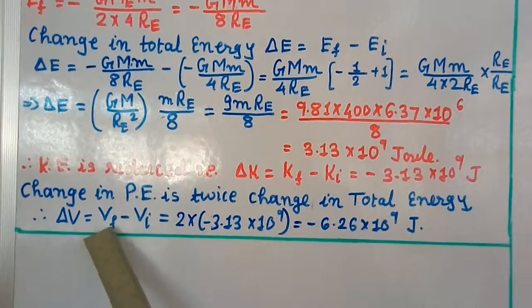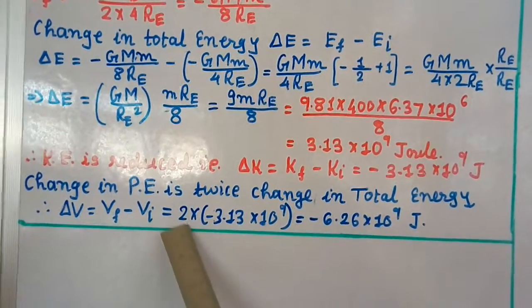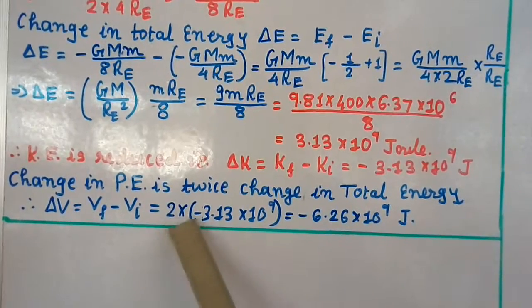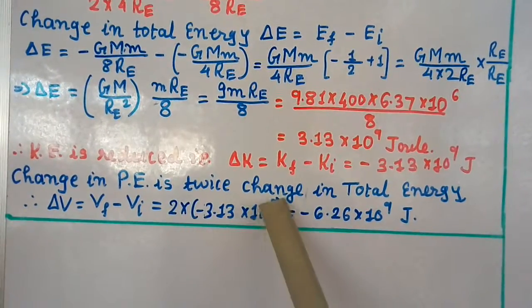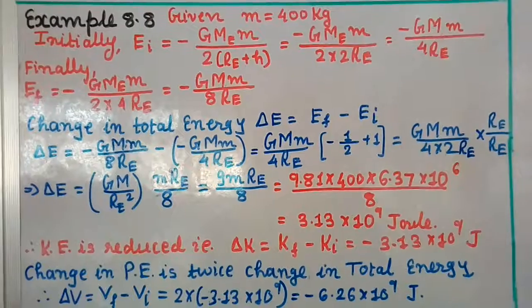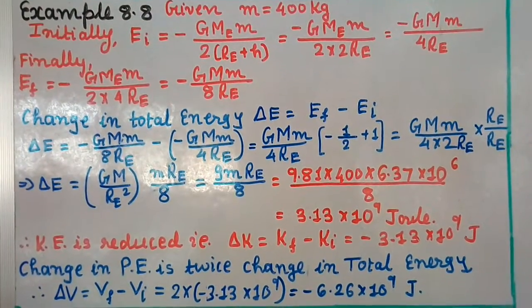That means delta V equal to Vf minus Vi equal to 2 into 3.13 into 10 power 9, equal to 6.26 into 10 power 9 joule. We'll keep this much for today. Thank you very much.